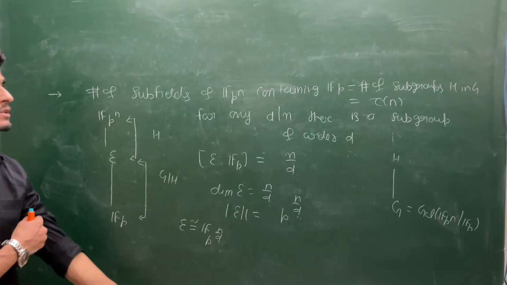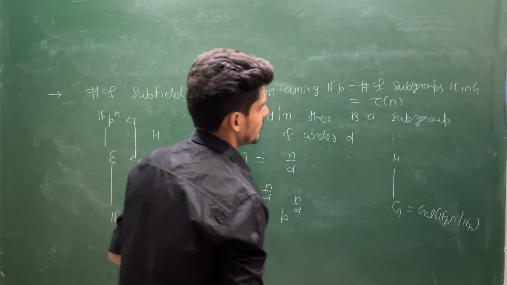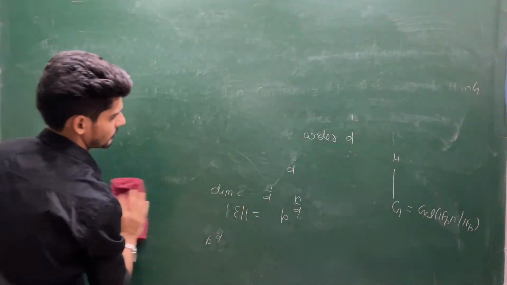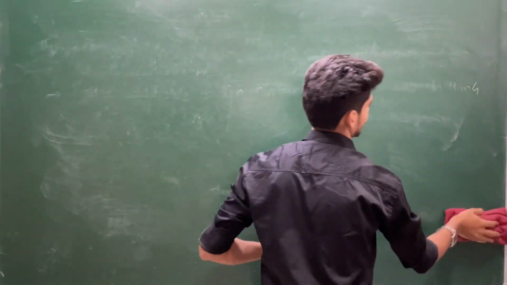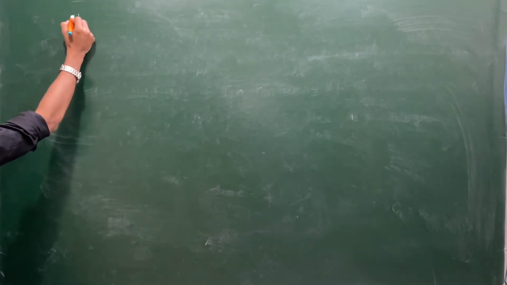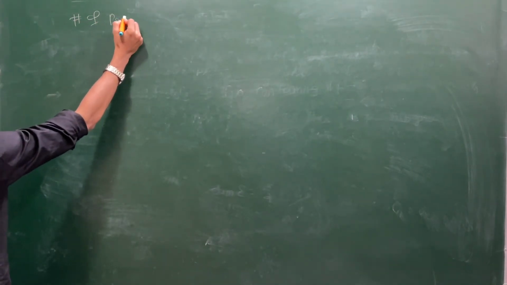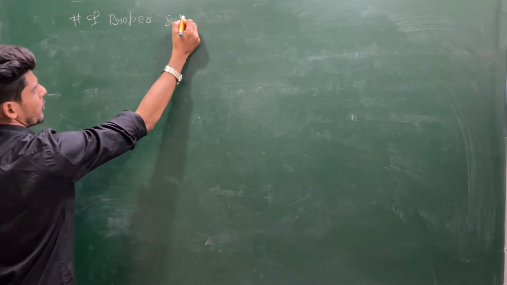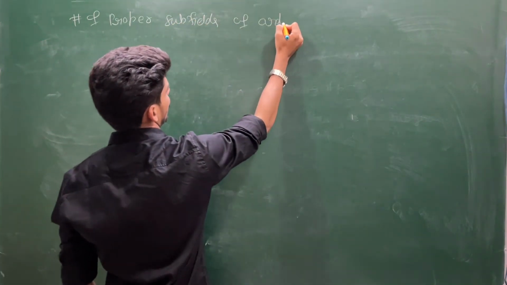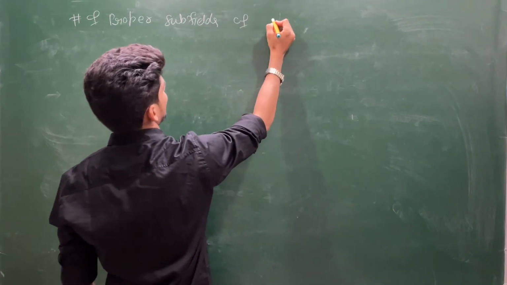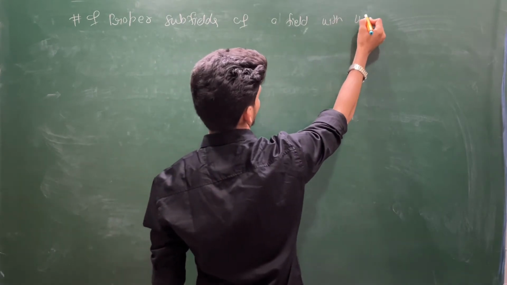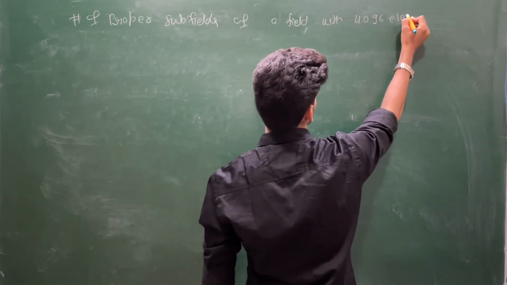So there is a question in the GATE examination. Number of proper subfields of a field with 4096 elements.